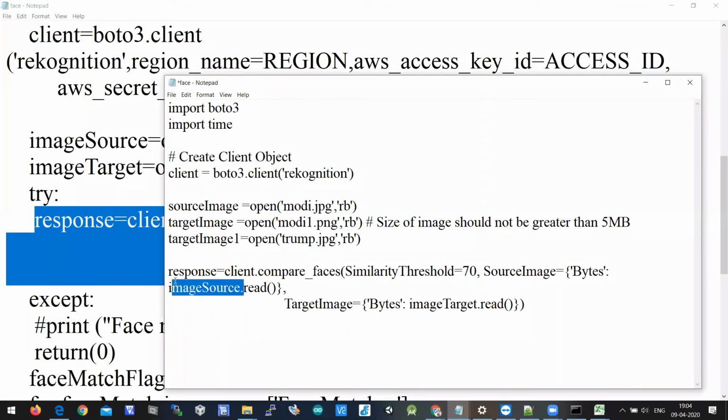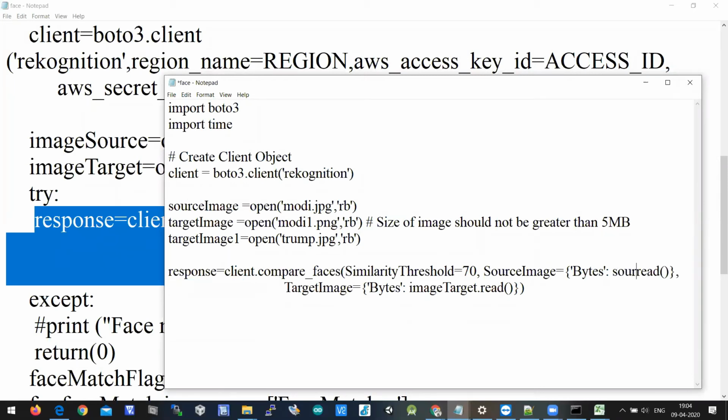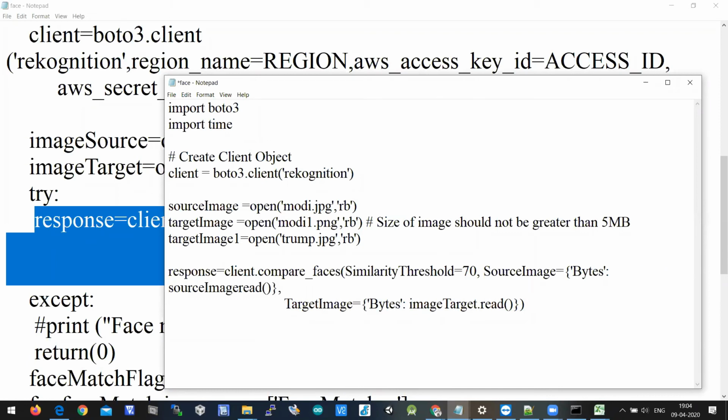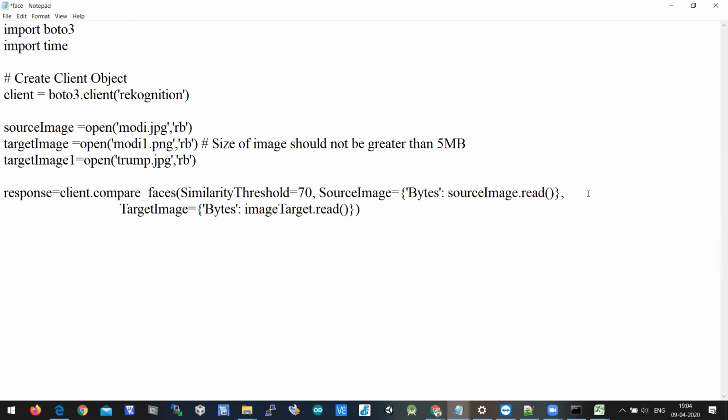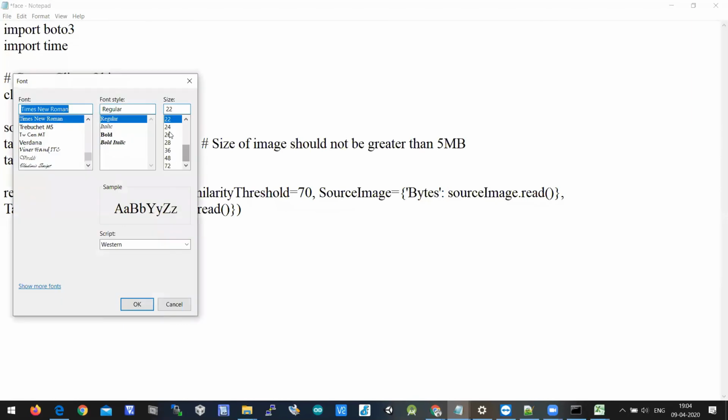So here you wrote source image, so here also you should write source_image.read, comma, TargetImage equal to target_image.read. So I'll reduce the font so that it will be in a single line, or you can put tab spaces also.